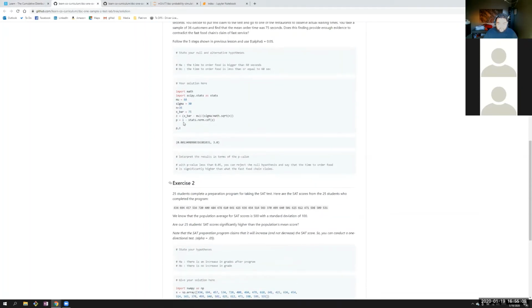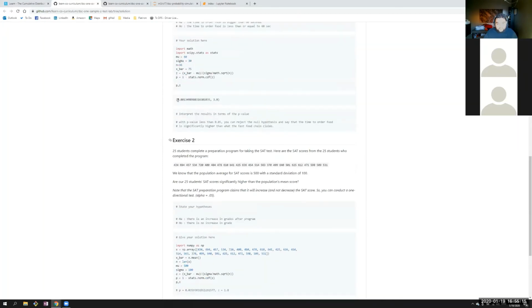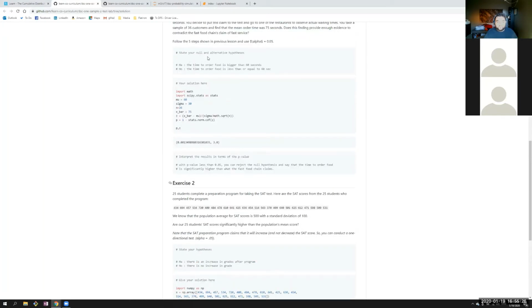Okay. So that gives us our p-value, and that's our p-value, the probability, and that comes down here. So the probability is 0.01, which is minuscule. It's like, I think that's not even 1%. That's like a 0.1% chance that we would observe a sample mean of 75 if what they're saying is true, that the actual population mean is 60 seconds.